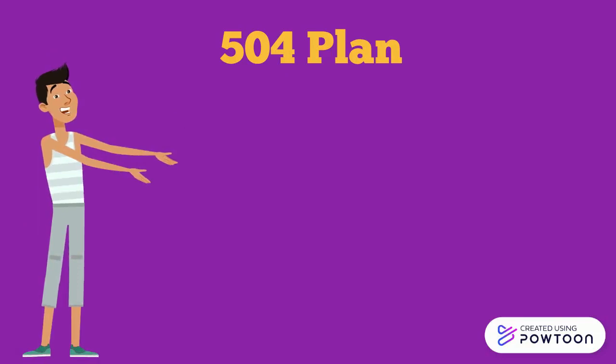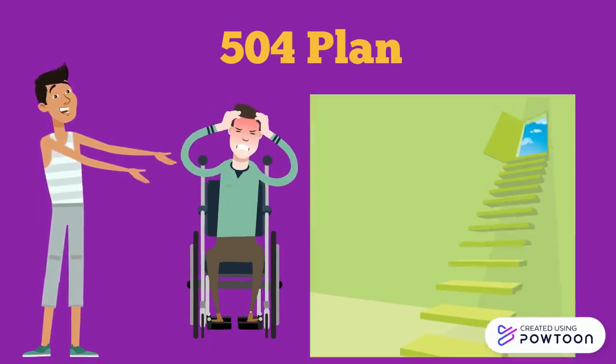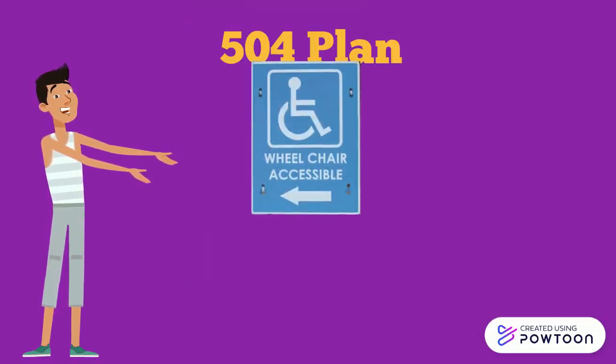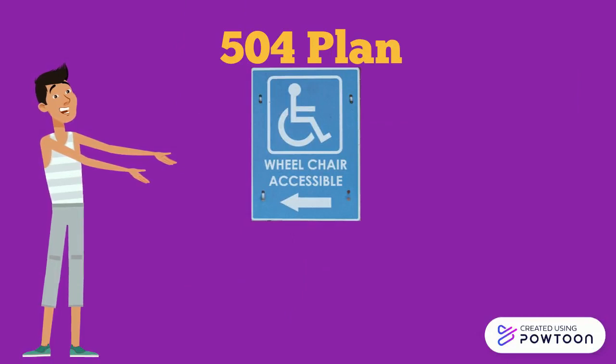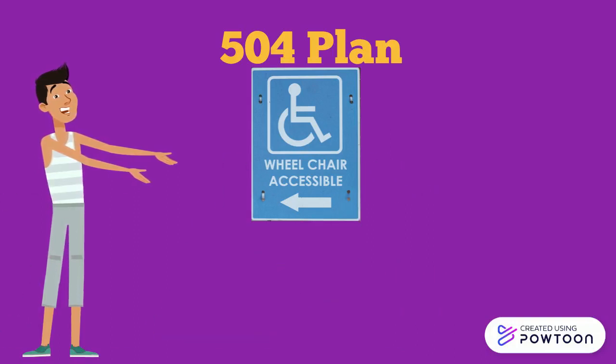An example of this might be a student who uses a wheelchair and attends a school that is housed in a 2-story building that does not have an elevator. Their 504 plan might require that all of the students' classes be held on the first floor, so that accessing the upper floor of the building and therefore their classes would not become a barrier to the students' education.